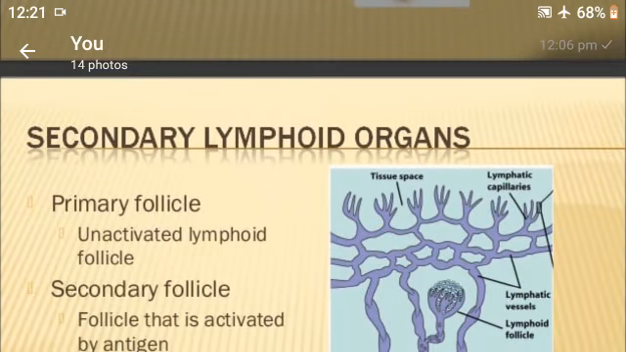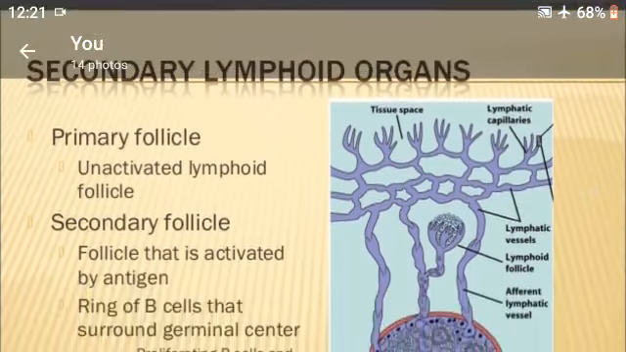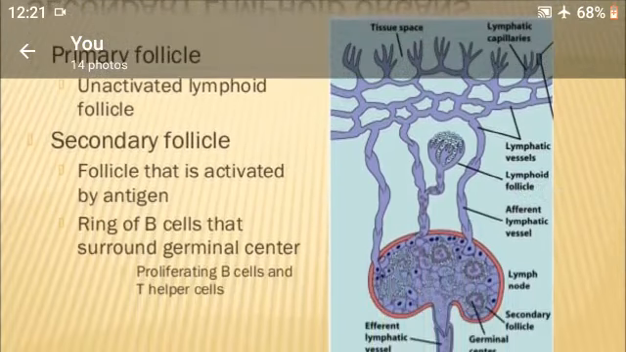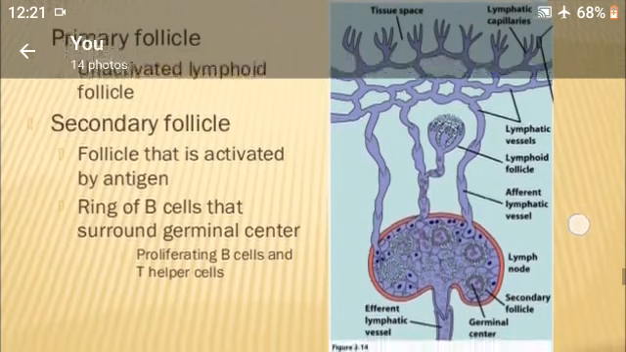Secondary lymphoid organs: primary follicles, which are unactivated lymphoid follicles, and secondary follicles, which are follicles activated by antigen, with a ring of B cells that surround the germinal center.